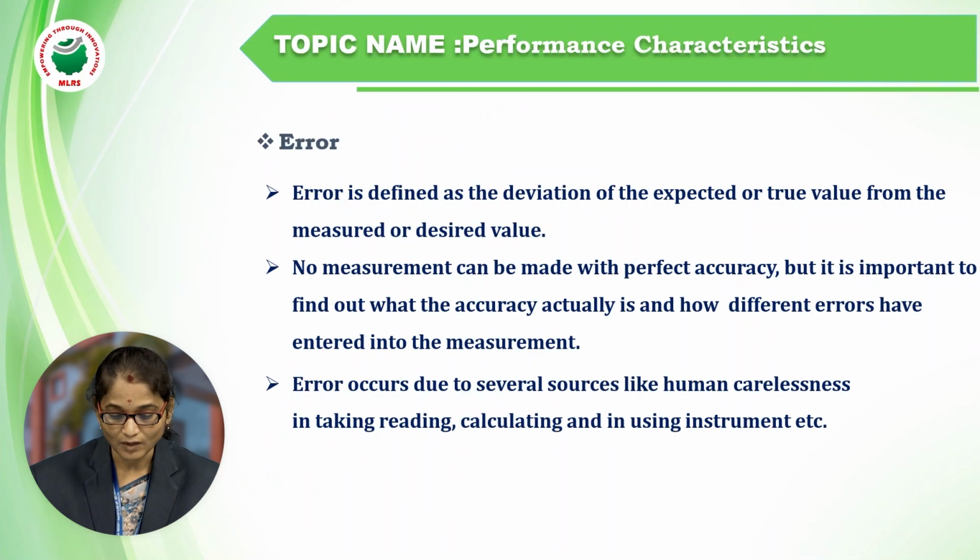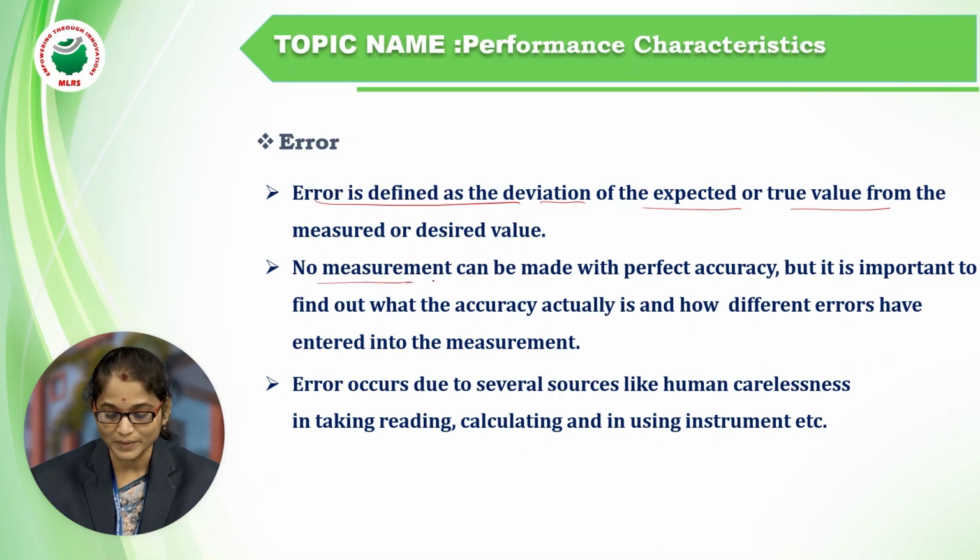What is error? The error is defined as the deviation of the measured value from the expected or true value. The difference between the measured value and the true value is nothing but the error.